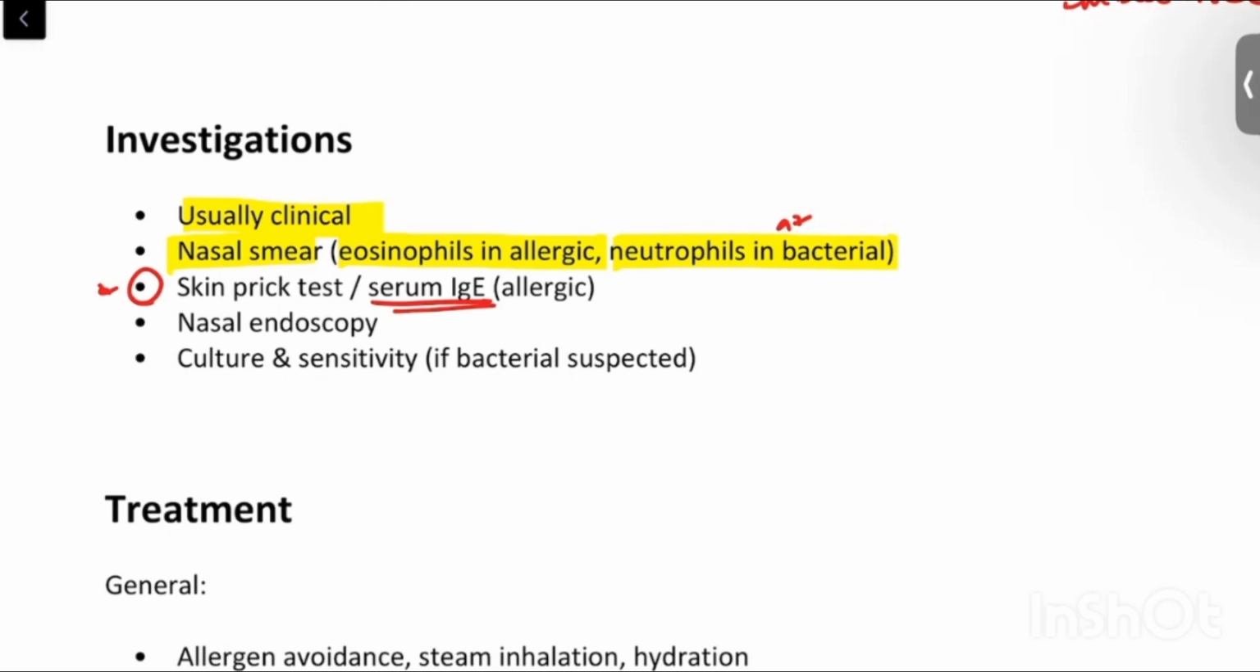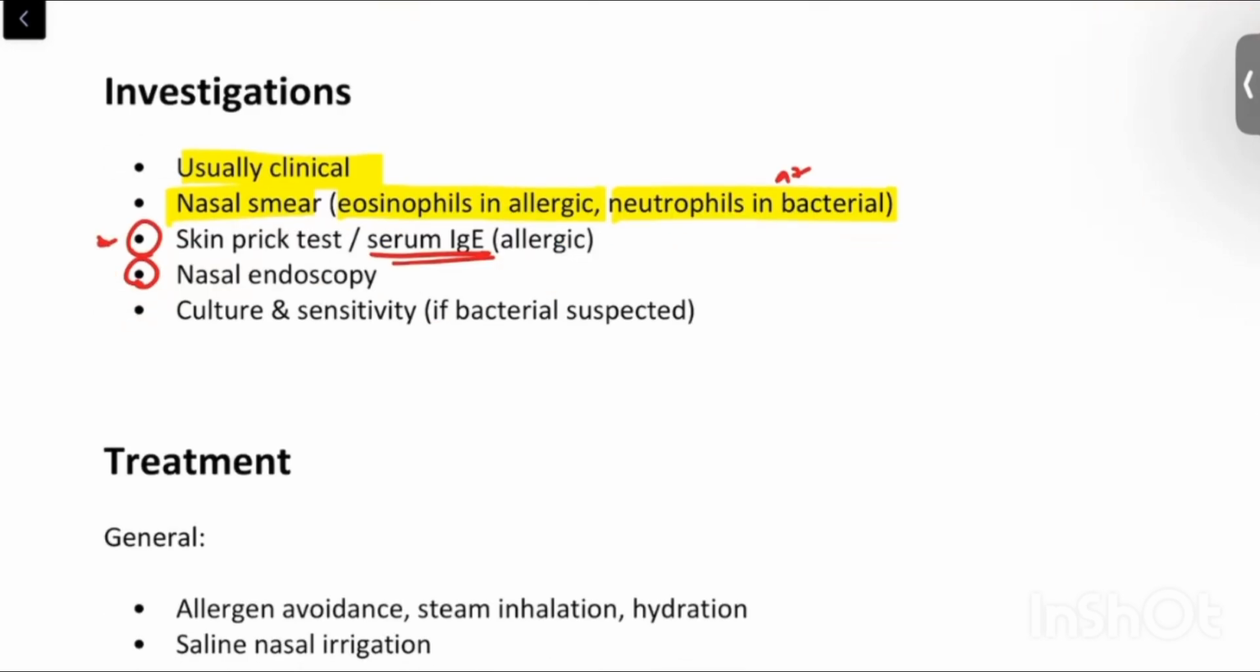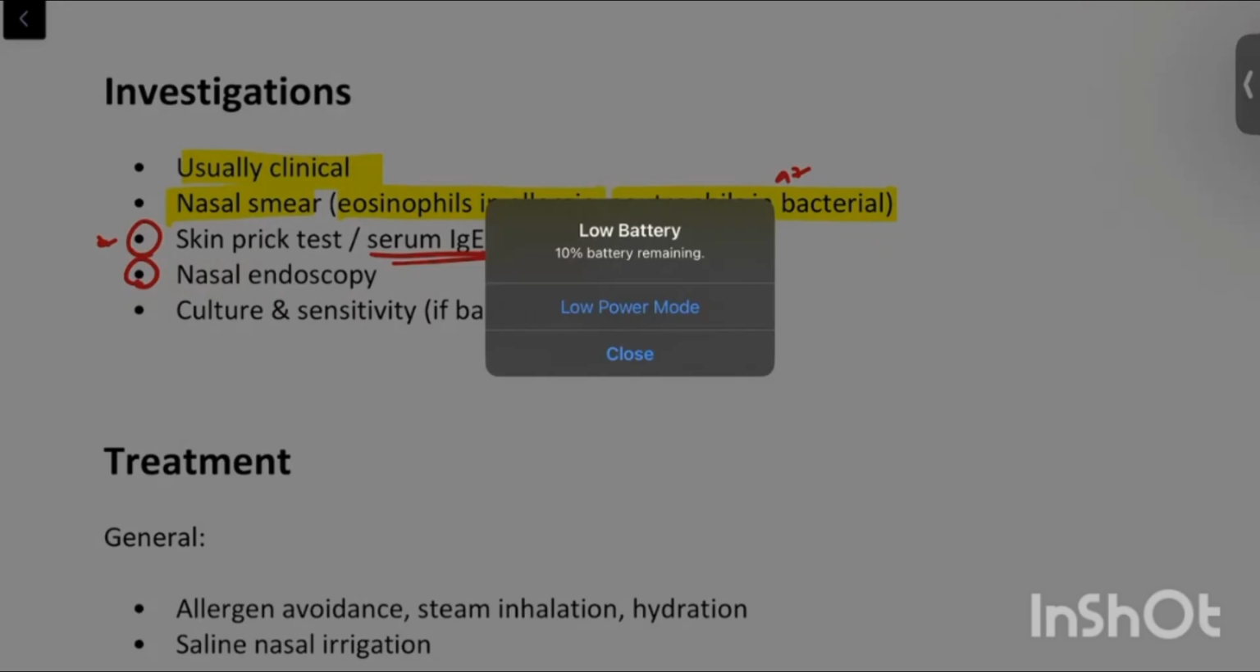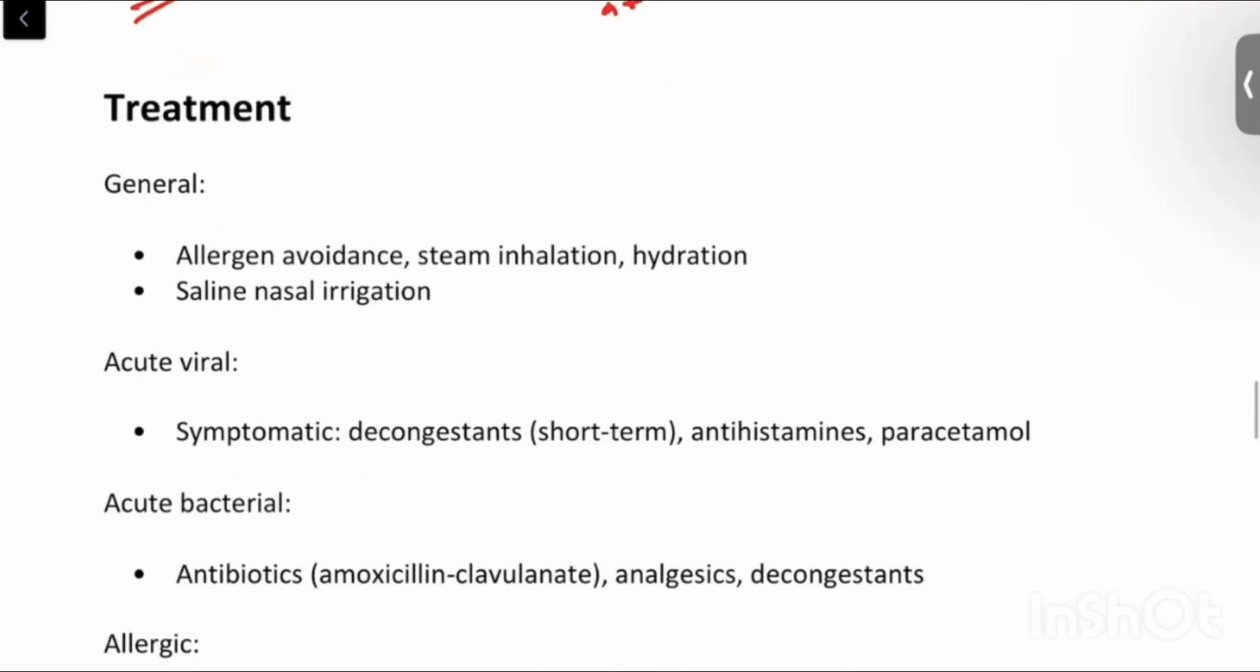Other than that, nasal endoscopy can be done. Again, this can be done for atrophic rhinitis to see if the turbinate atrophy is there, or if there is a roomy nasal cavity, or if there is any inflammation, hyperemia, congestion. All these things can be noted down. Culture and sensitivity can be done if bacterial rhinitis is suspected, so that we can choose the appropriate antibiotic of choice. What is the treatment for rhinitis?